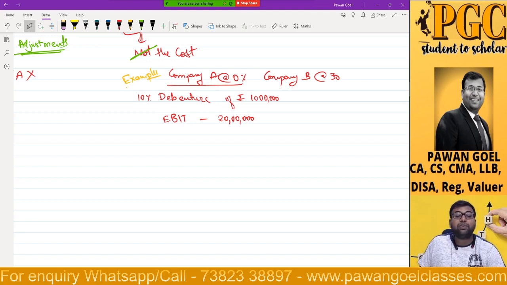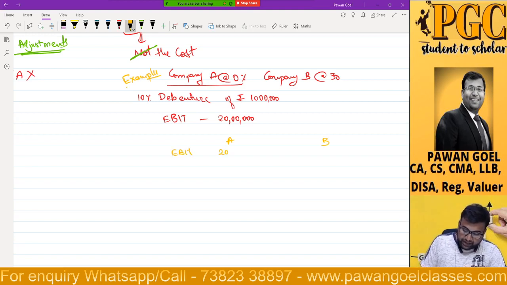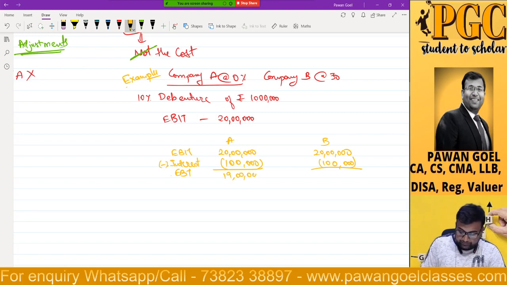Now tell me, what would be the outflow of both the companies? Company A, company B starts here, EBIT 20 lakhs. Can somebody tell me how much would be the interest which I have to pay to the debenture holders? Obviously, it would be 1 lakh, 10 lakh into 10%. Now, how much would be EBT? That is 19 lakh.